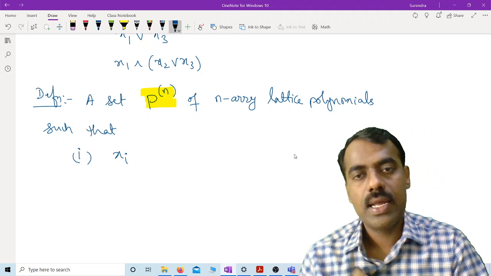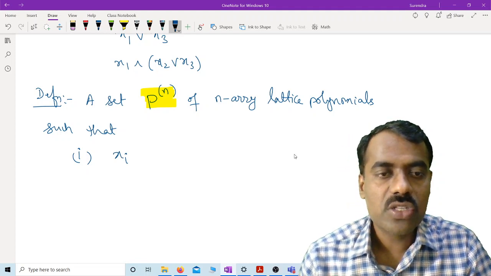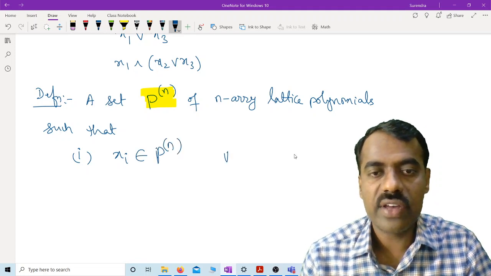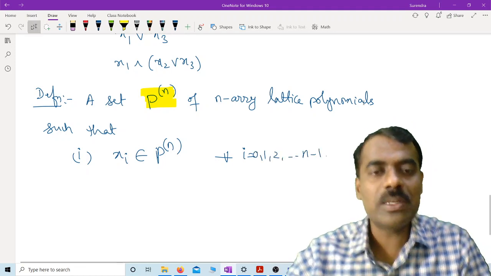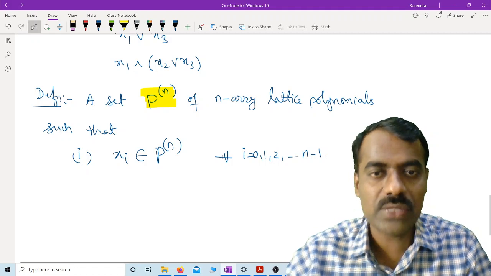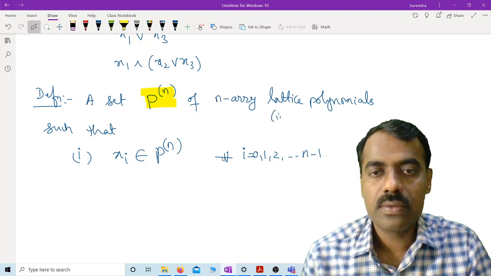If there are polynomials in n variables x naught up to xn minus 1, then each xi should belong to P of n for every i from 0, 1 up to n minus 1. That means our variables are x naught up to xn minus 1. These are all polynomials in n variables.